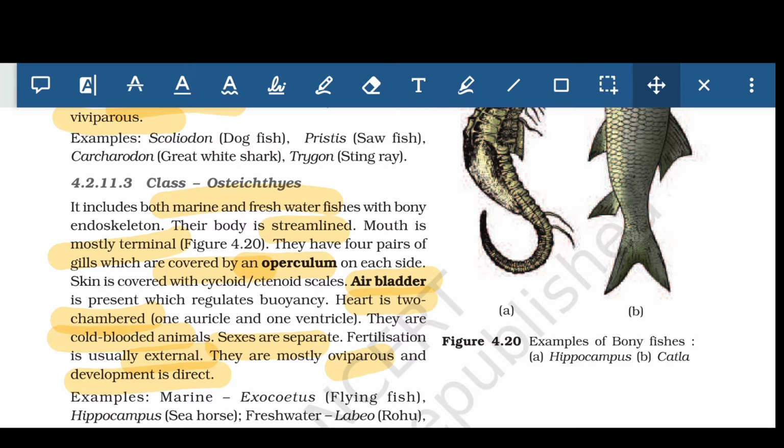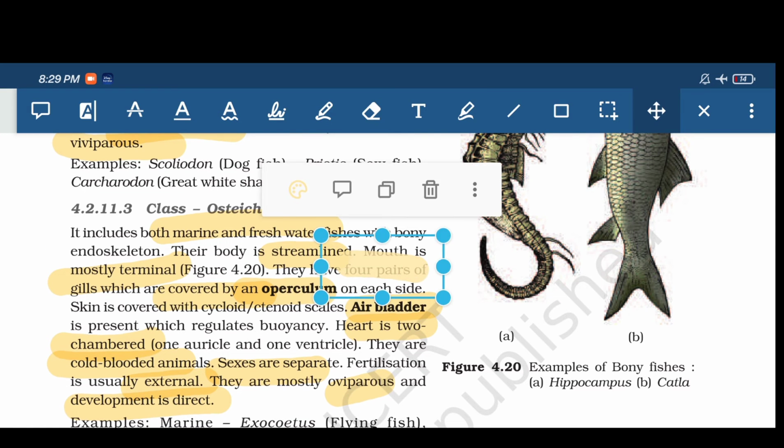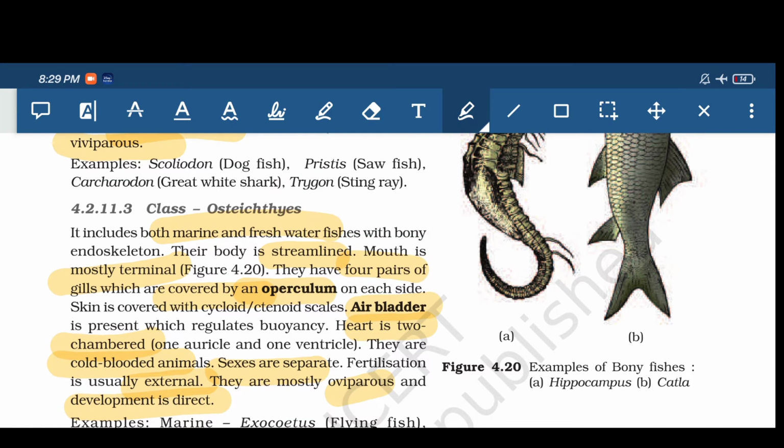They have a streamlined body. They are mostly having mouth in their terminal part. Then they have four pairs of gill slits. Four pairs of gill slits are present, and they have operculum, not like Chondrichthyes. Here operculum is present, and they also have air bladder.